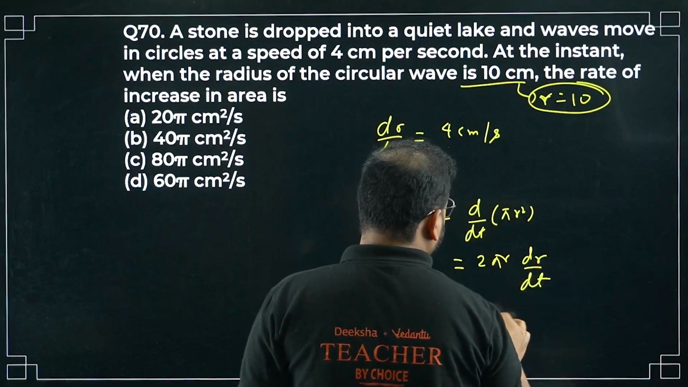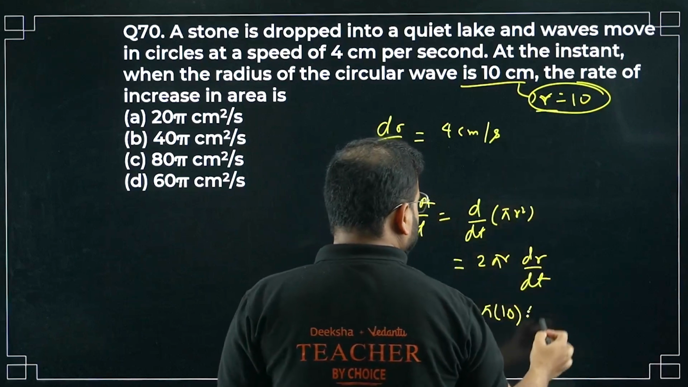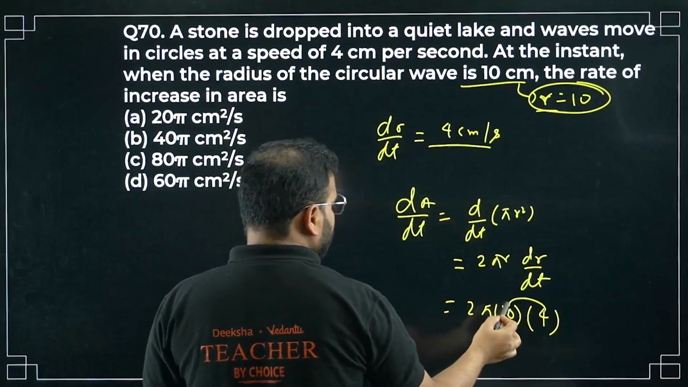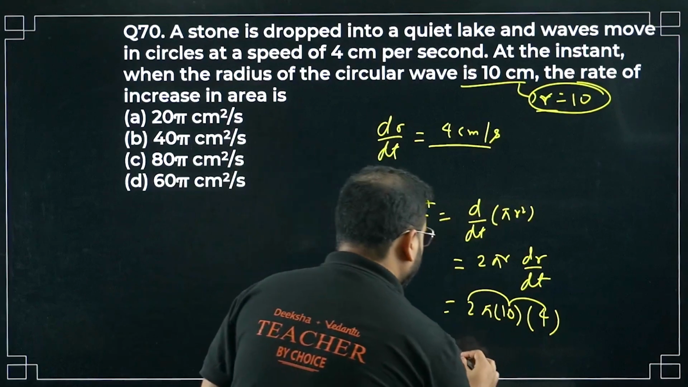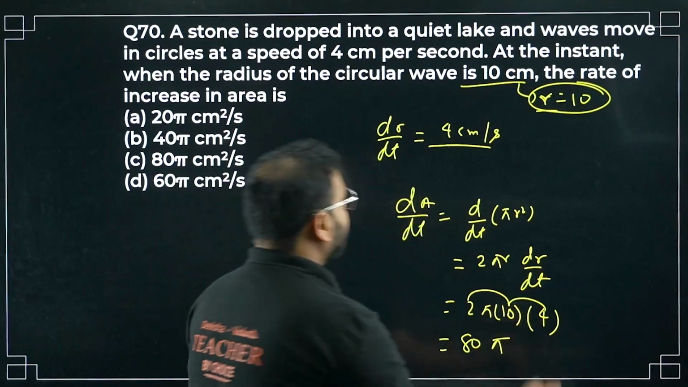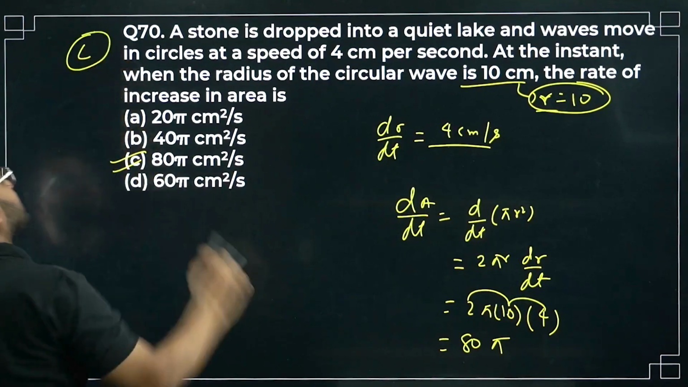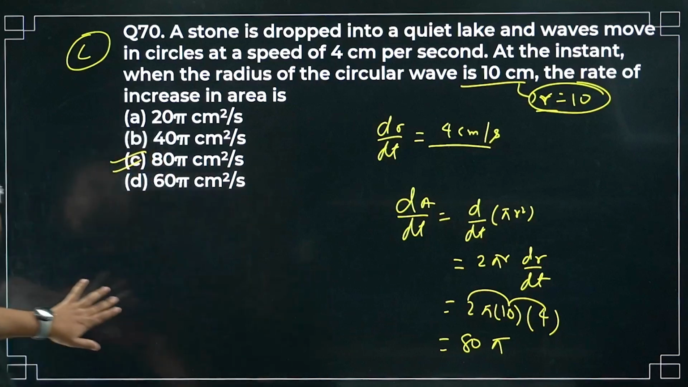What I have, 2 times of pi times of 10. R is 10, right? This is 4 given here. It will become 4 times 10 into 2, 80 pi. 80 pi is the correct option, C. Please check. 70th is also done. Question number 70 is also done. Let's move on to question number 71, sir.